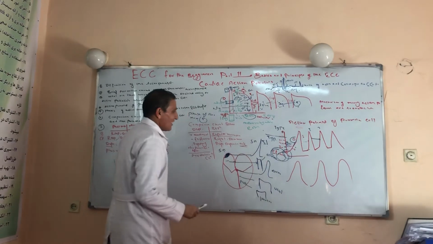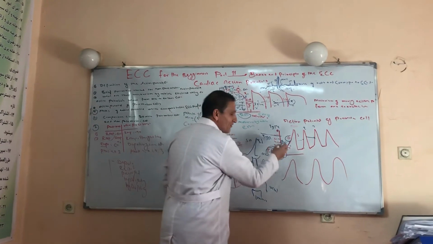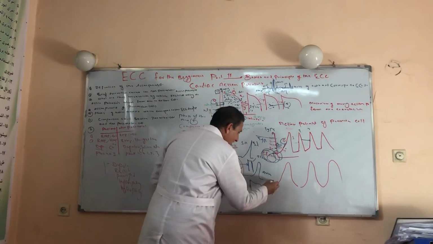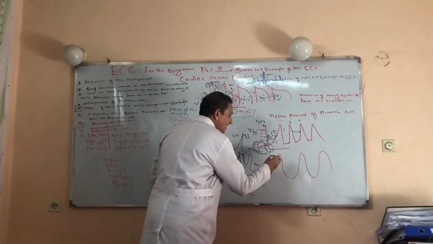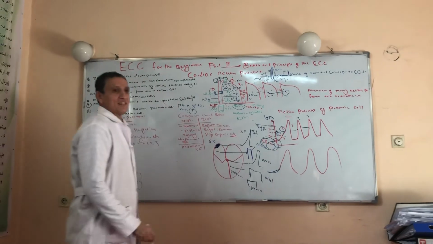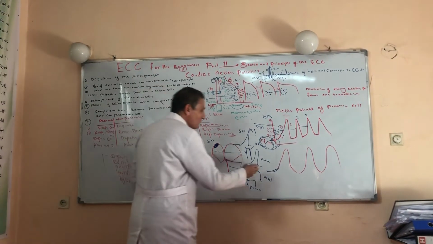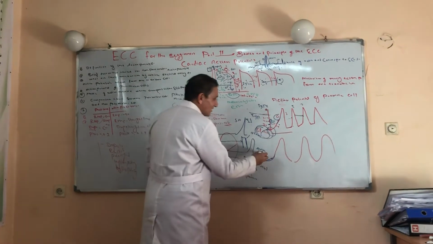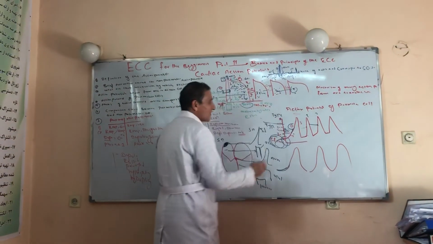This was about the action potential. Remember, SA nodal cell and AV nodal cell both have the same action potential, but this slope is larger in the AV nodal cell than in the SA nodal cell. What is the reason? Because of the AV nodal cell's slope reduction. This was about the action potential of the AV nodal cell and SA nodal cell.